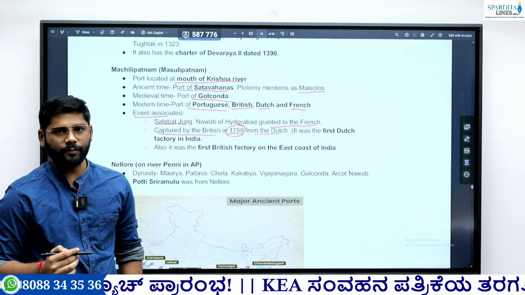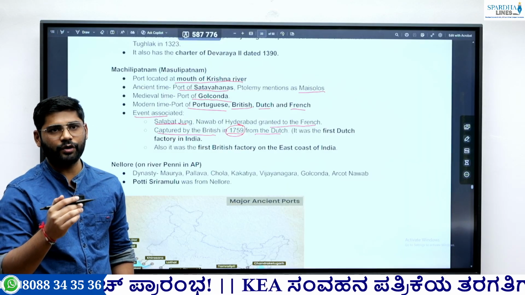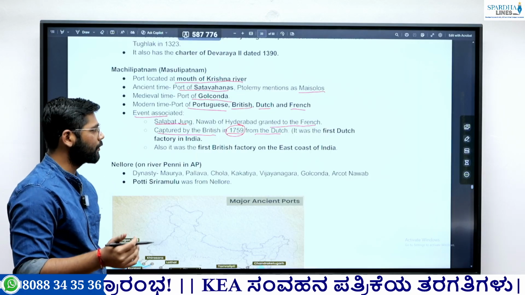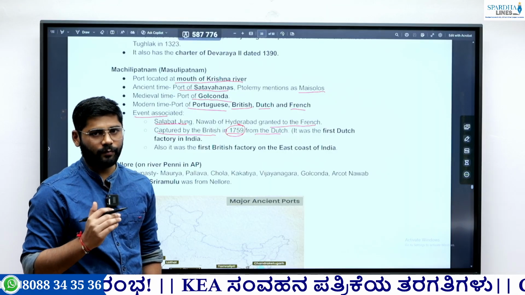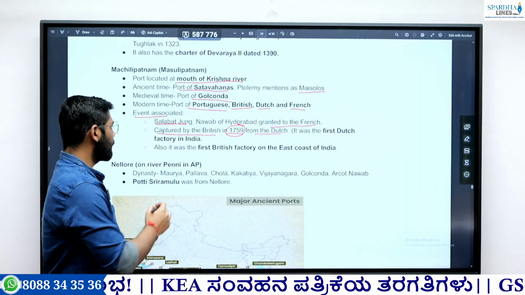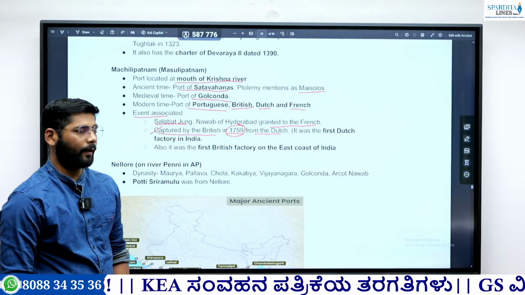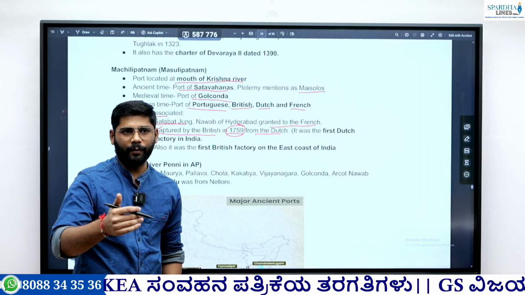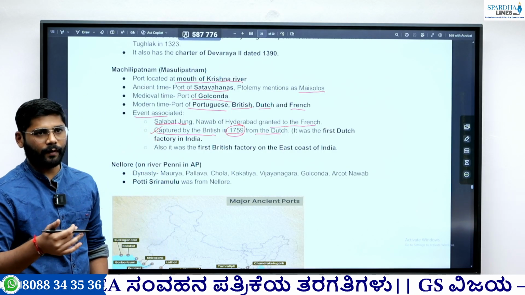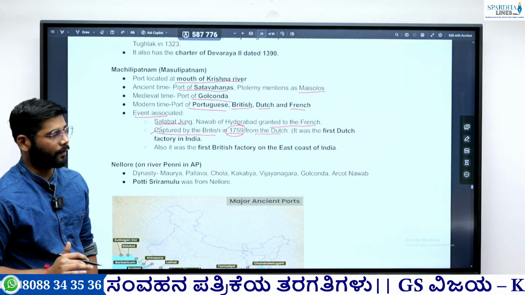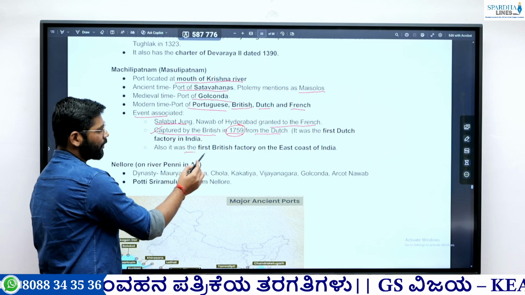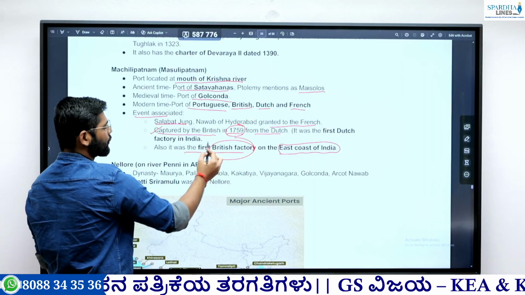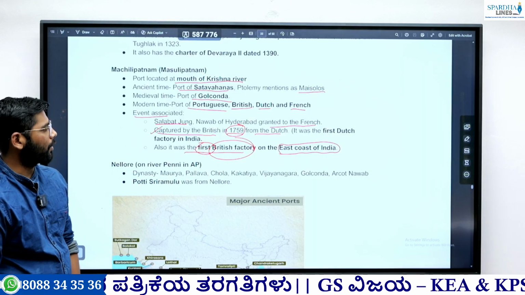Because of the conspiracy by the Dutch against the British with the Nawab of Bengal. So the Nawab of Bengal and the Dutch did conspiracy against the British, and in response to this, the British captured this port. And after that, there was a clear segregation that the British will rule India and Ceylon, that is Sri Lanka, and the Dutch will move towards Indonesia. So this is important. And also it was the first British factory on the east coast of India. So these are the important things.